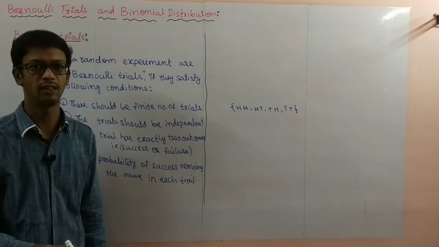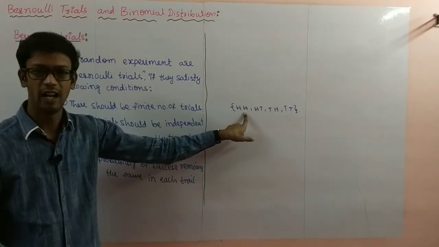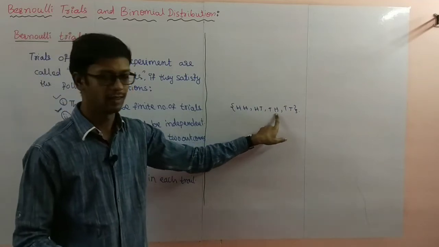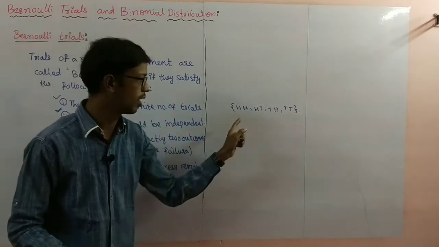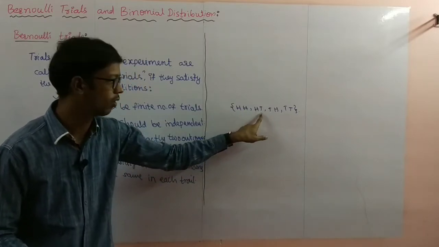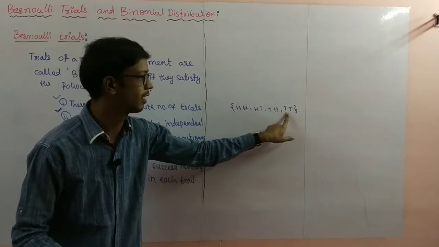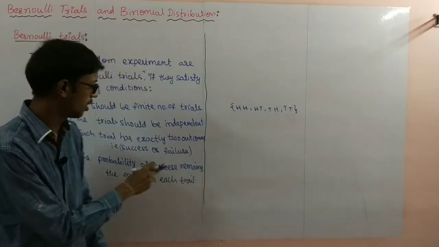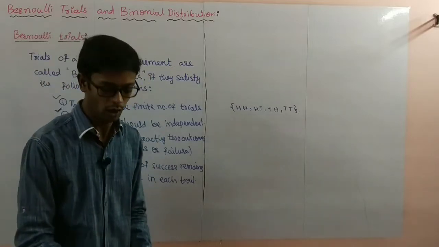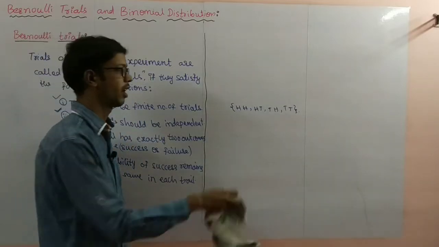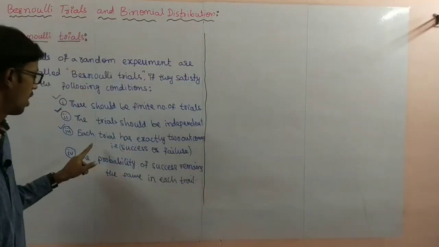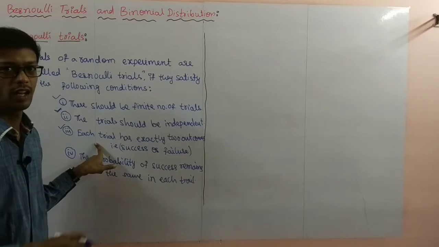So head head is success, head tail is success, tail head is success, tail tail is failure. You observe only two possibilities, success or failure. If trials have two outcomes, the third condition is satisfied.